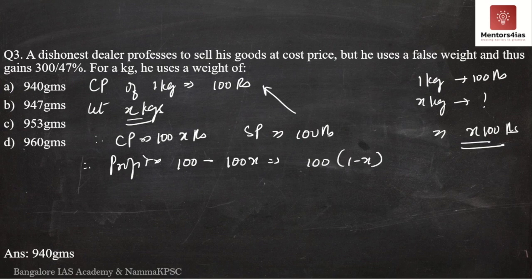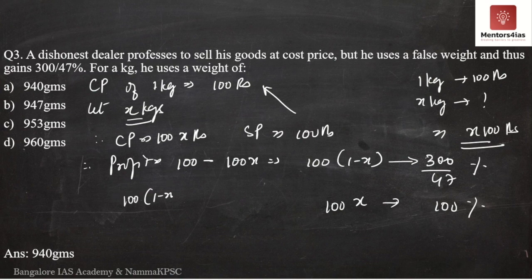This is your profit. Now the question itself mentions that the profit is 300 by 47%. So profit is 100 into 1 minus x, which is nothing but 300 by 47%. We know that the cost price will be equal to 100%. Therefore, 100x is equal to 100%. Now by cross multiplying, we should be able to determine the value of x, where x should be equal to 940 grams.